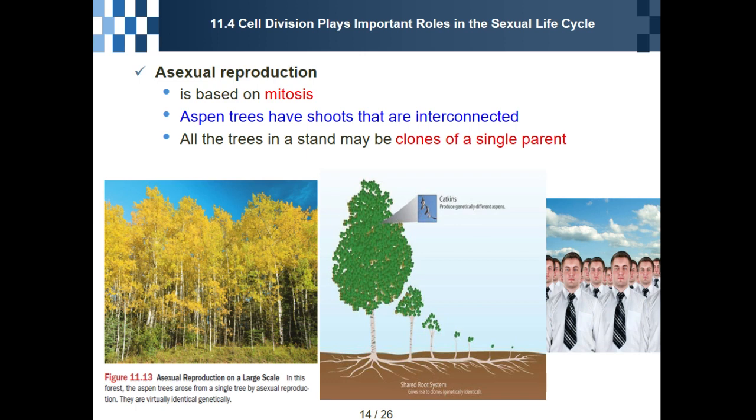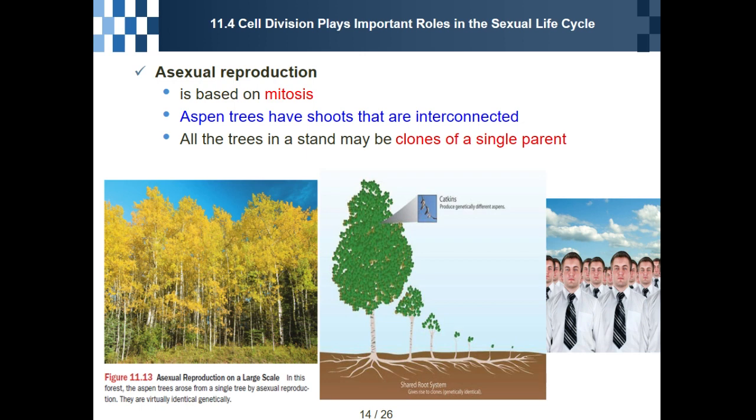Figure 11-13 shows that asexual reproduction happens on a large scale. In this forest, the trees are aspen trees, and all of the trees arose from a single tree. It means that they are all clones of each other. If you see the details, aspen trees have shoots, and at the bottom, we cannot see it, but they share the root with each other.